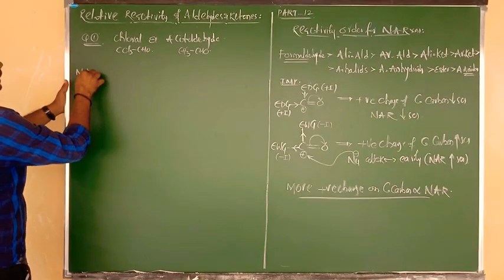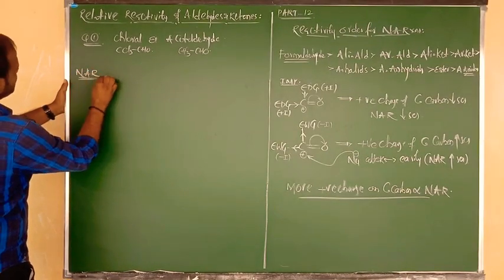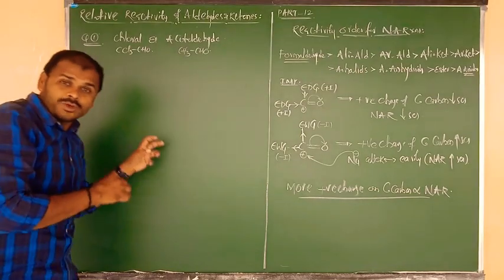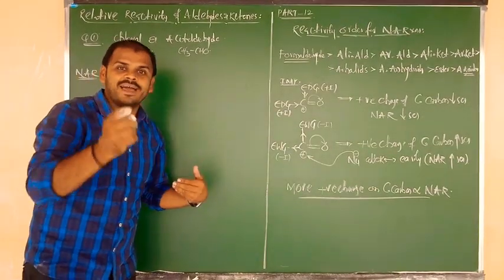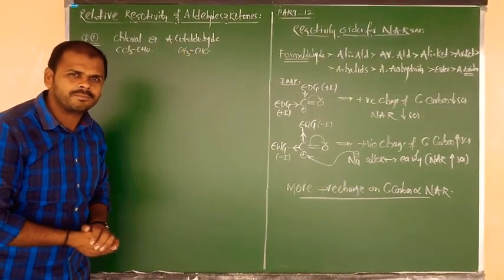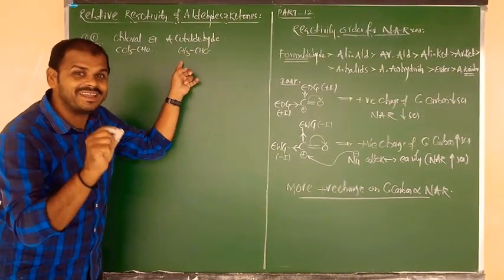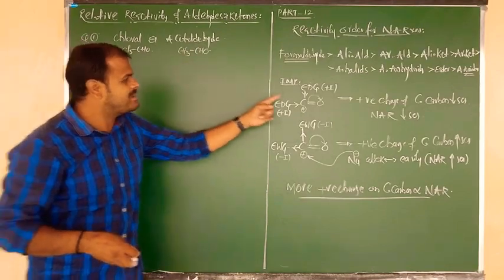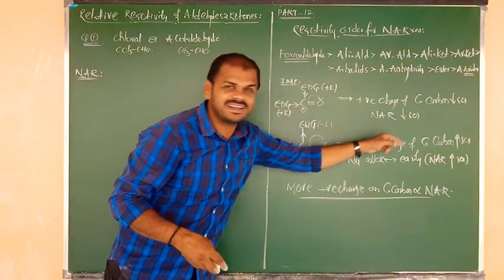In the 2 compounds, which contains more nucleophilic addition reactivity? I am going to write the answer: nucleophilic addition reactivity. Before going to my explanation, try to say the answer beta. CH3CHO, acetaldehyde. Okay, CH3 is an alkyl group with donating nature. In presence of donating group, nucleophilic addition reactivity decreases.